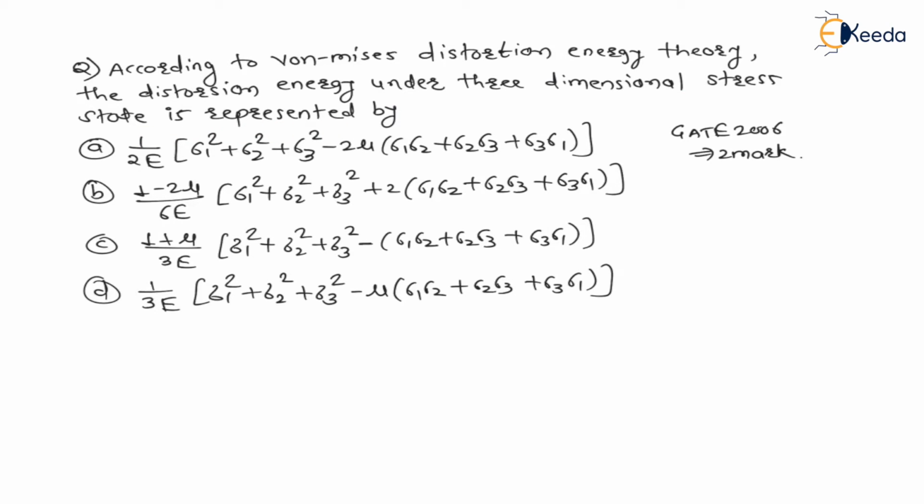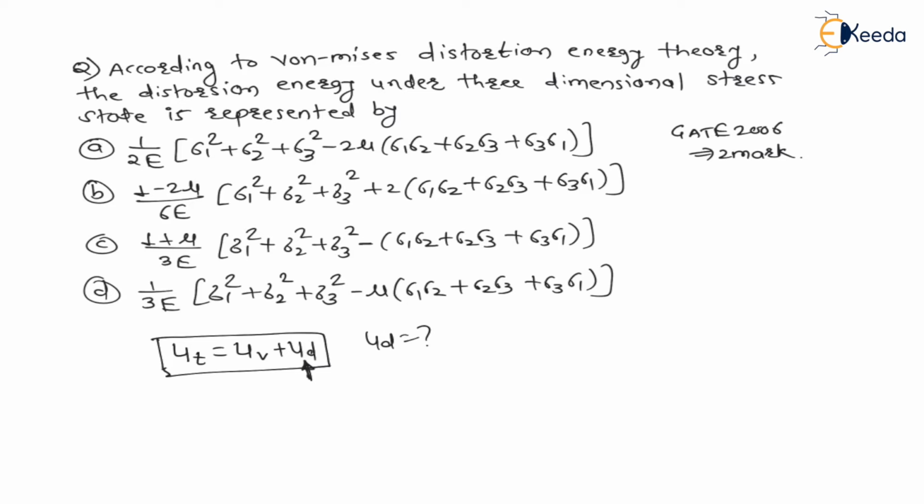Now see, the total strain energy is nothing but volume strain energy plus distortion strain energy. This already we have seen in the distortion energy topic. If you don't know the concepts, then go to my lecture on distortion strain energy theory, and in that lecture you see the derivation for distortion energy, how to find distortion energy, right? Now ut is total strain energy, uv is volume strain energy which is required to change the volume, and ud is distortion strain energy which is required to change the shape. And they are asking what is ud, right?